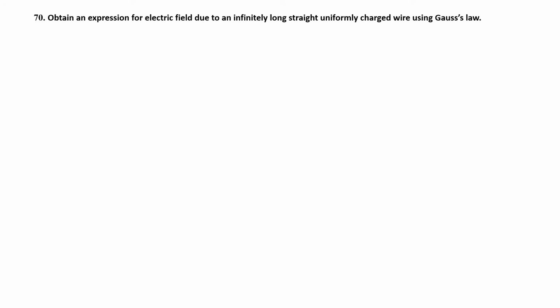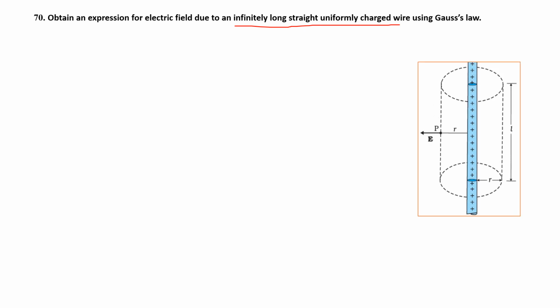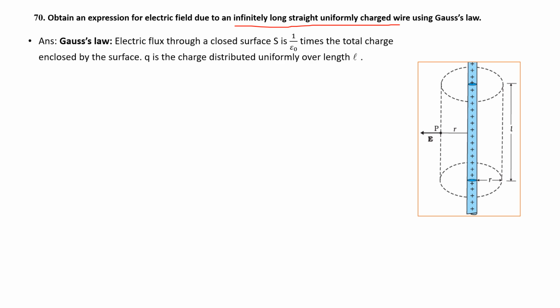Obtain an expression for electric field due to an infinitely long straight uniformly charged wire. Here, this is a charged conductor. The blue color is positively charged, and consider a Gaussian surface here. Gauss law: electric flux through the closed surface S is 1 by epsilon naught times the total charge, that is q by epsilon naught.